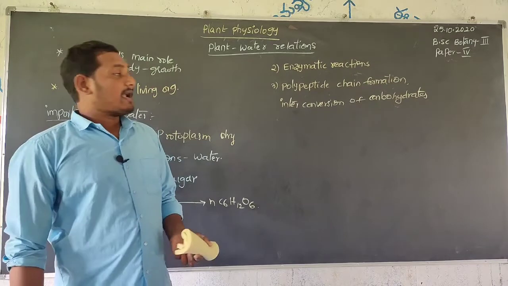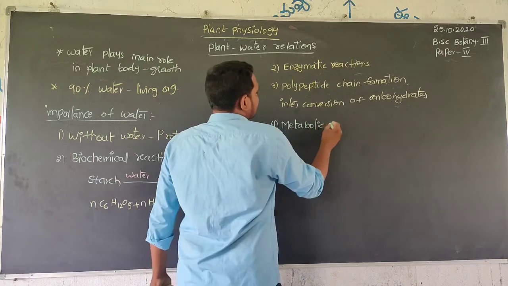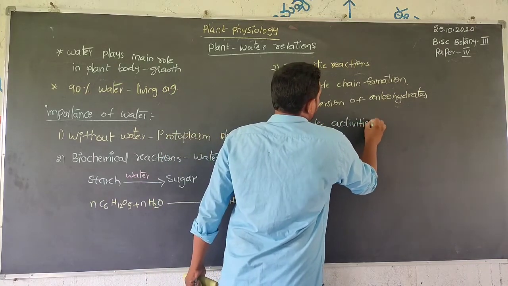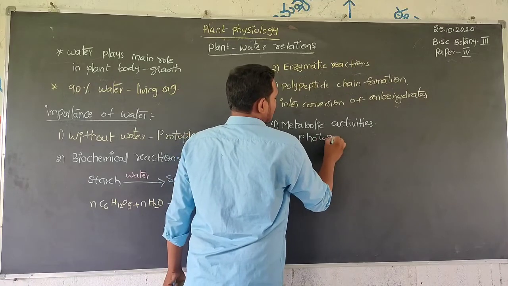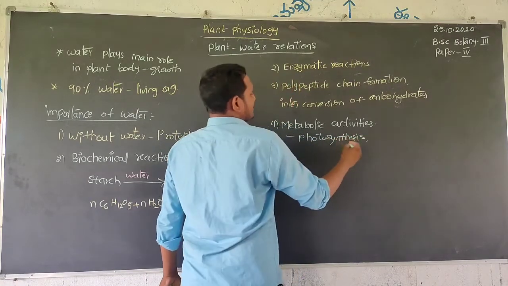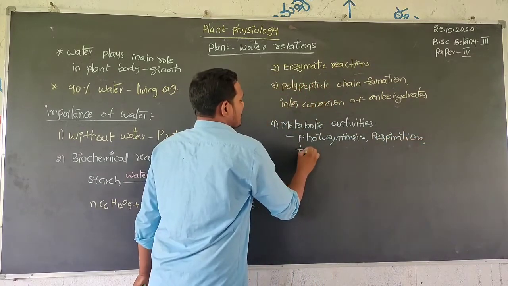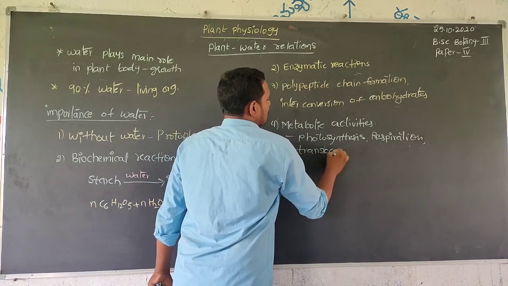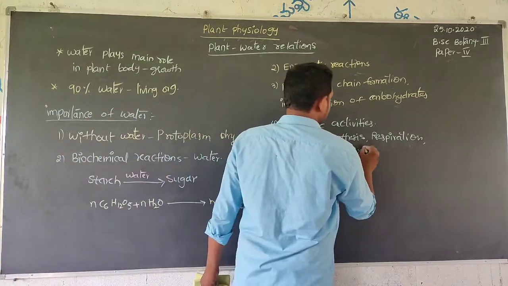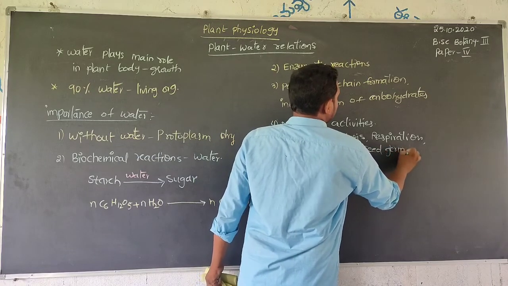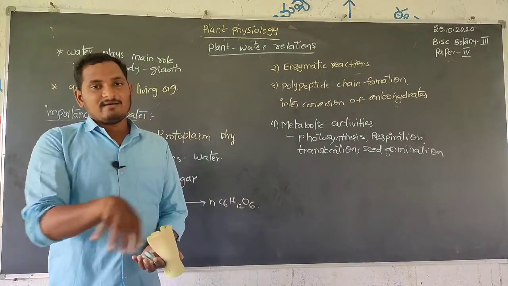Biochemical reactions and metabolic activities are controlled by water, like photosynthesis, respiration, translocation of substances, seed germination, and development of the seeds.